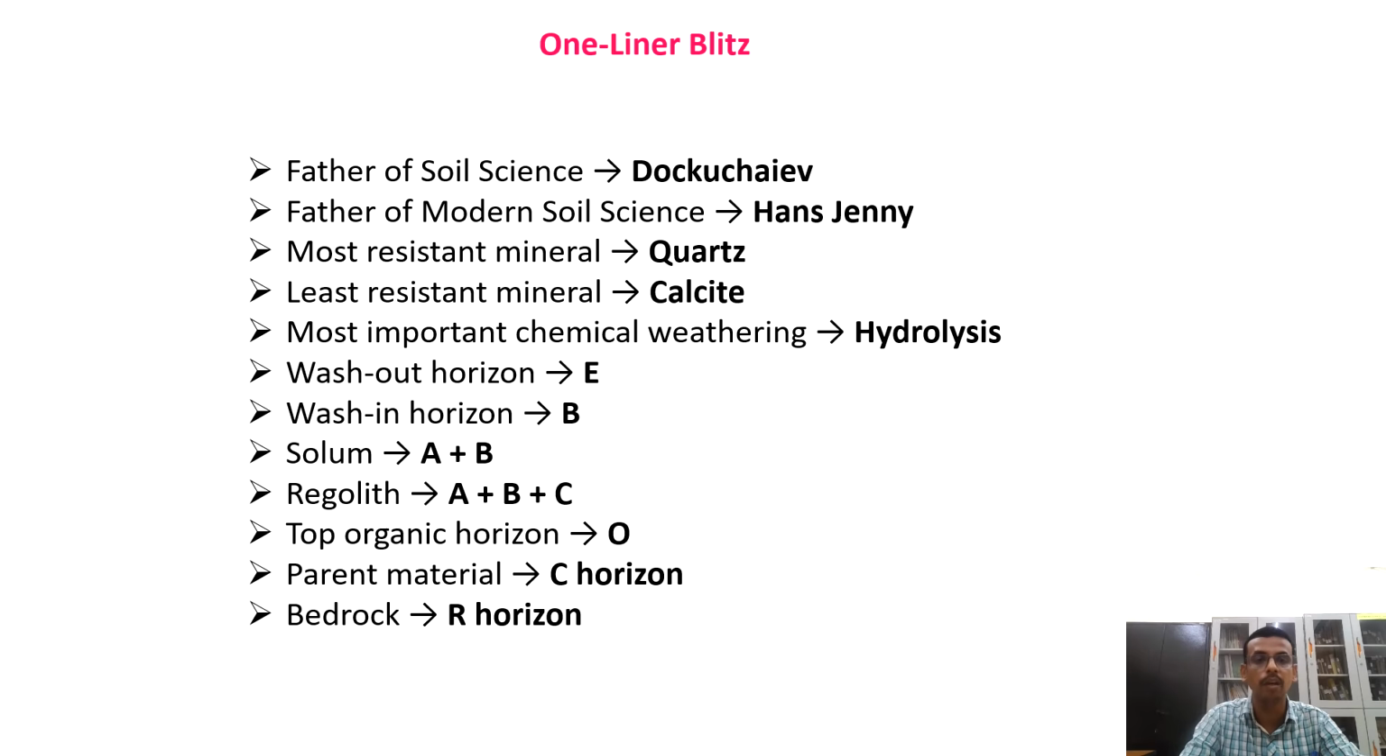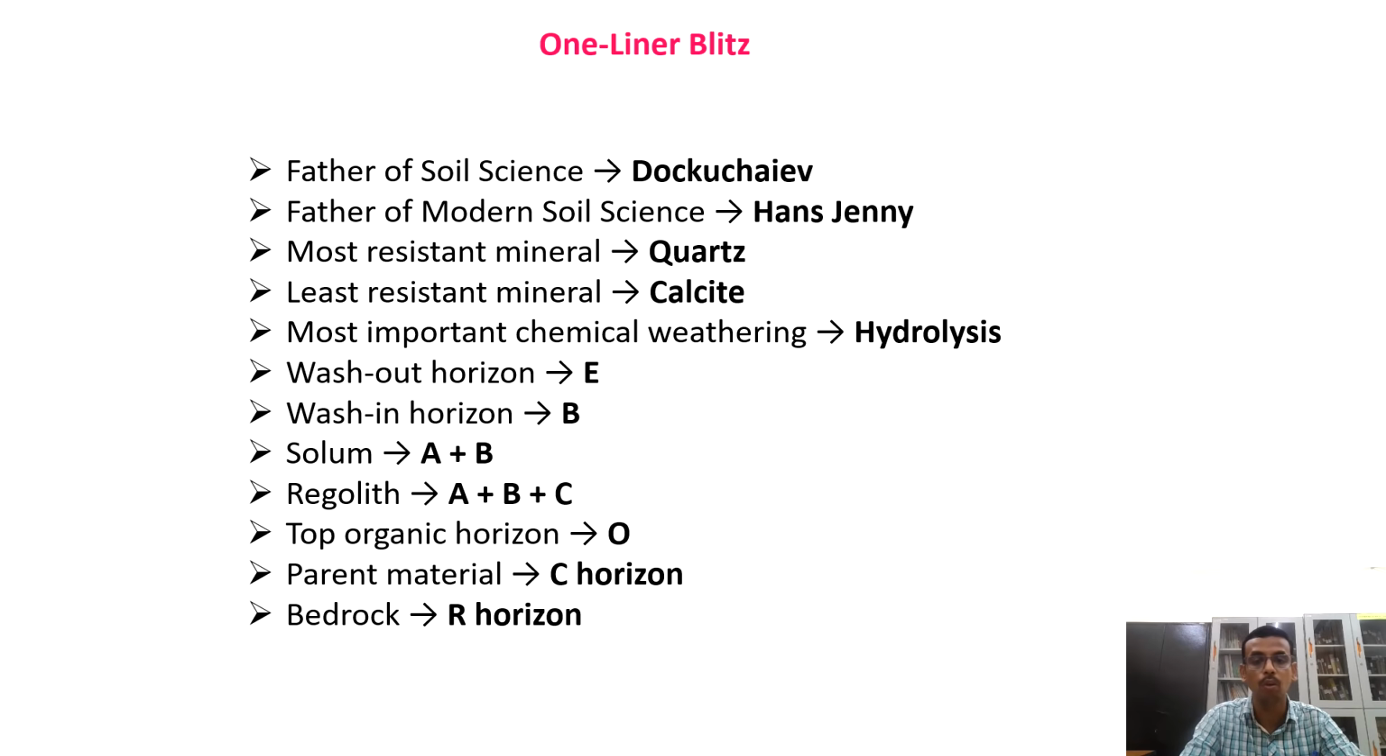This is a suggestive type. The most important chemical weathering is hydrolysis. Hydrolysis is also known as the double decomposition process. Washout horizon is the E horizon, also known as the eluvial horizon. Wash-in horizon is the B horizon, also known as the illuvial horizon, because whatever materials get deposited are in this horizon. Again, solum is A plus B horizon, regolith is A plus B plus C horizon.